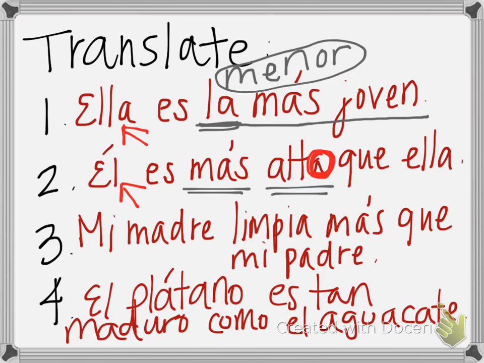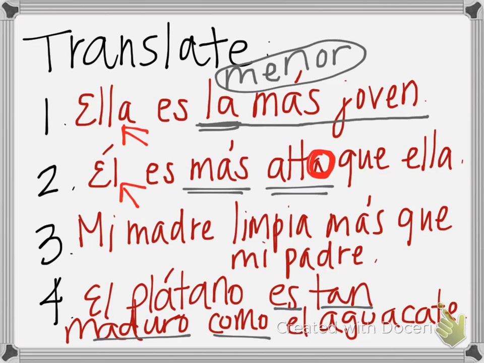Okay? All right, número tres, we have mi madre limpia más que mi padre. So my mother cleans more than my father. And then número cuatro, el plátano es tan maduro como el aguacate. So the plantain or the banana is as ripe as the avocado.